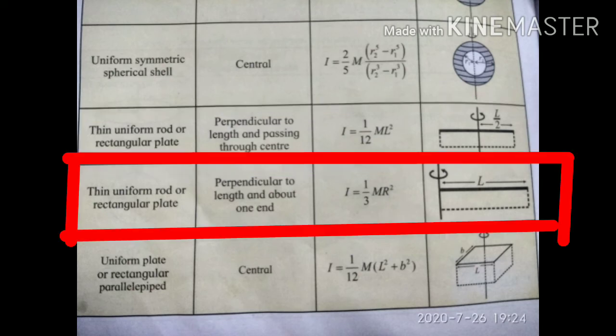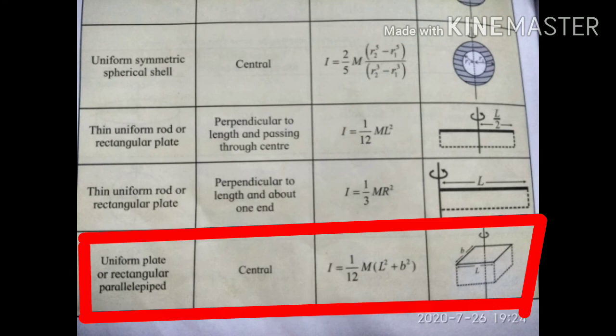The moment of inertia of a thin uniform rod or a rectangular plate about an axis perpendicular to its length and passing through one of its ends is I equal to mr square by 3, where m is the mass of the thin uniform rod or the rectangular plate and r is the length of the thin uniform rod or the rectangular plate.